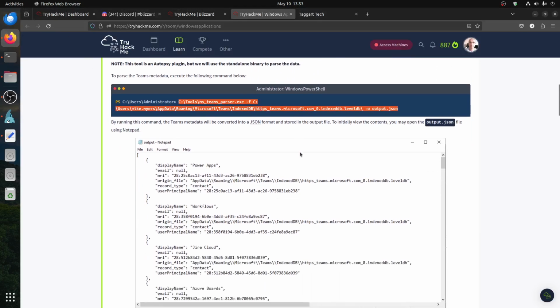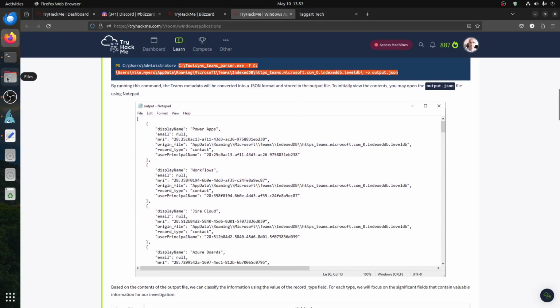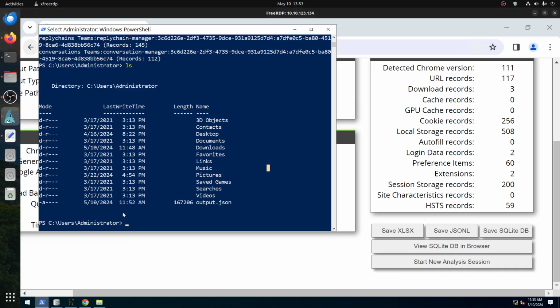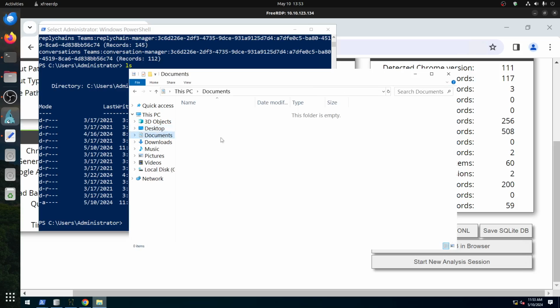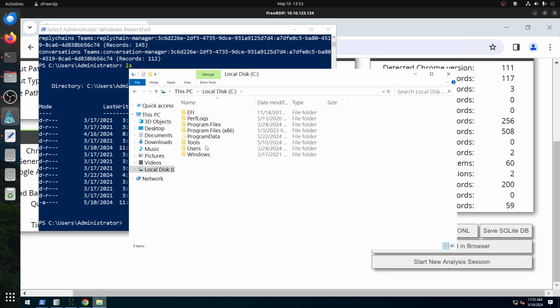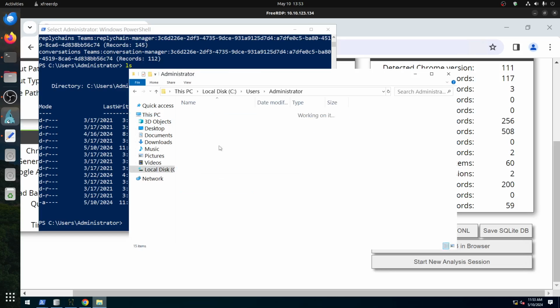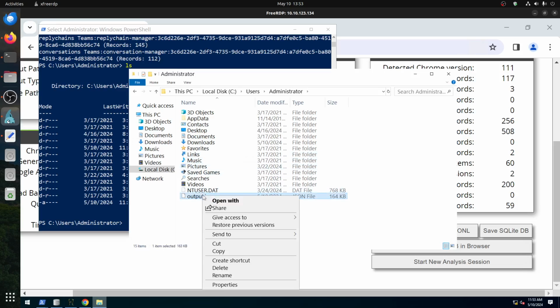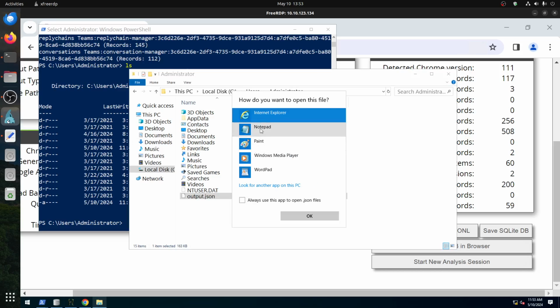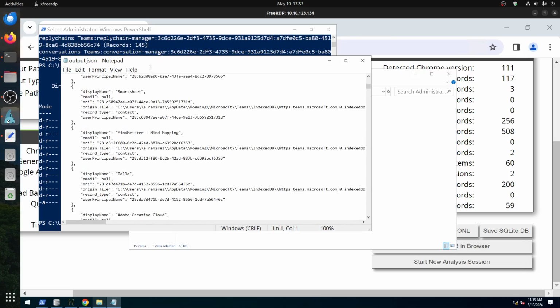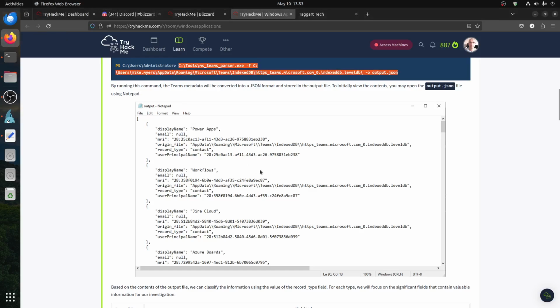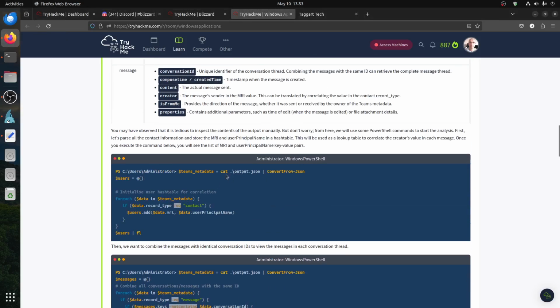If we follow the same steps now, okay, let's try to open that output. Where did we save it? In the administration, Documents, This PC. Where did I save it? Output.json. Of course, if you open it with Notepad, it's too much to read. You can scroll down, but in the TryHackMe room they give us techniques to do it. So for example, we have the first one.